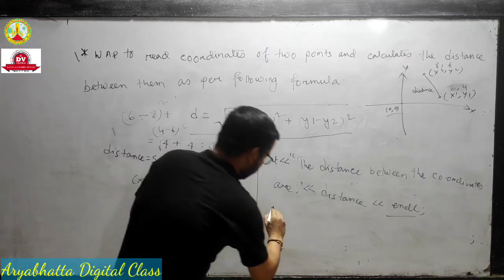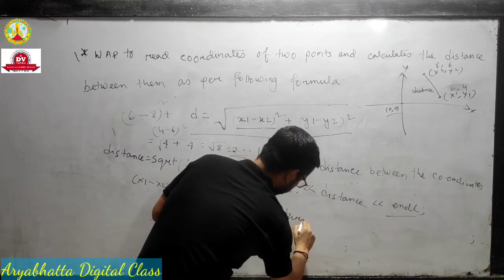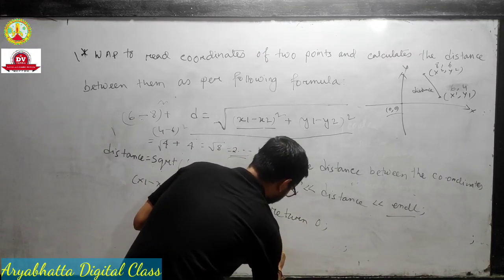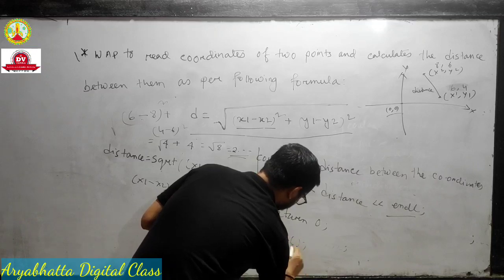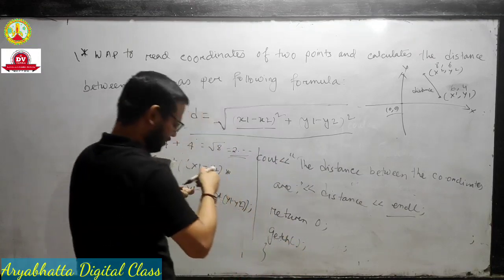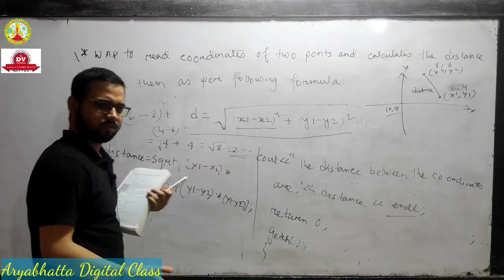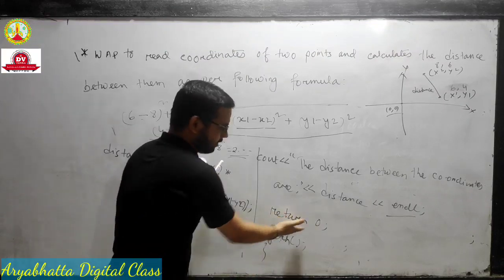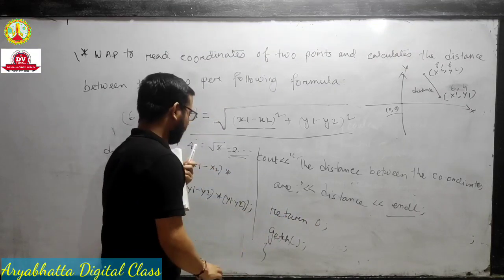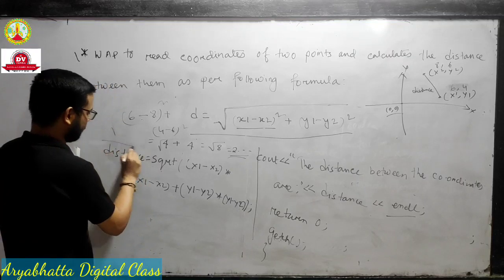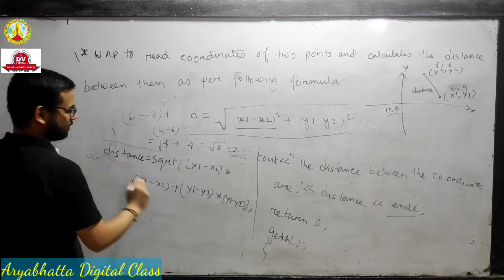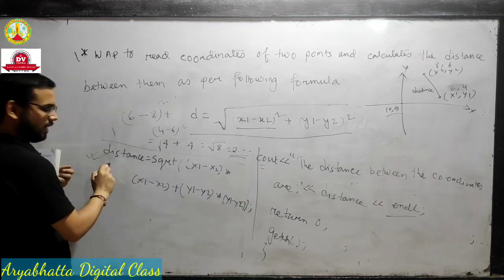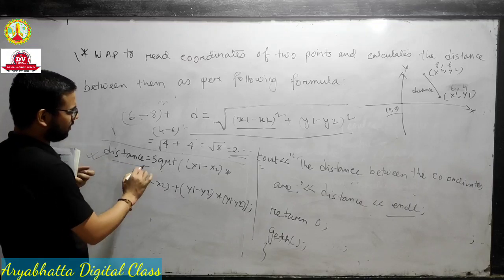And the last thing is return 0, and this is the same for all programs. getch is for displaying the output, and return 0, as you already know for int main, we have to return a value to the main function. The main lines are these two lines. I am saying this is for the main formula.